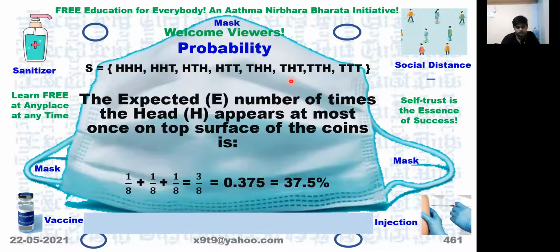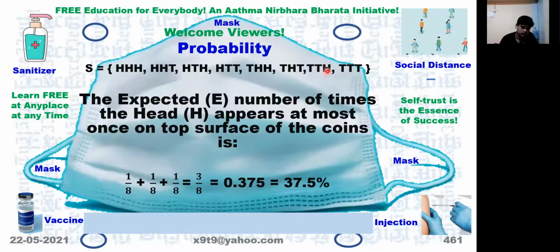Looking at the sample space, we find that there is one H here. This is at most once, so it cannot be more than one. So THT, HTT, and HTT here also. Here also there is one, then here there is one.